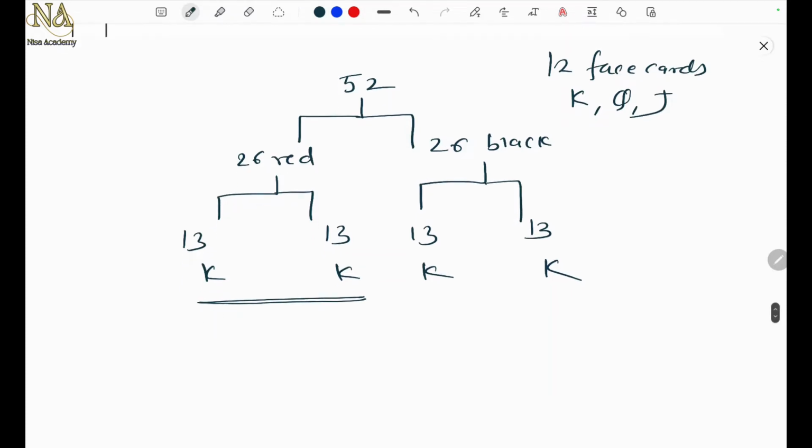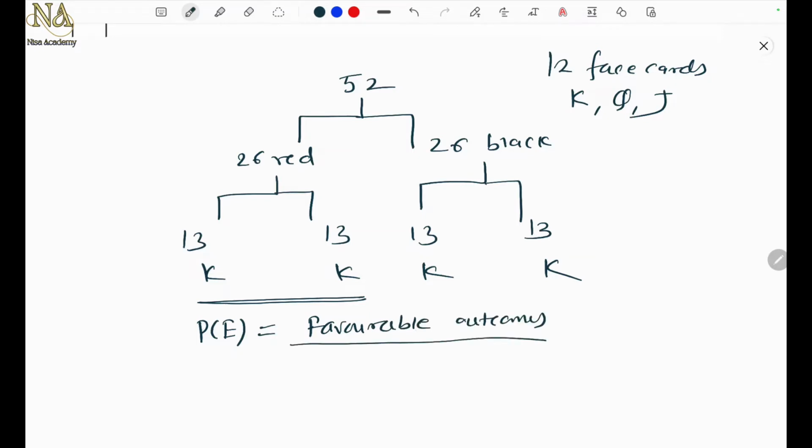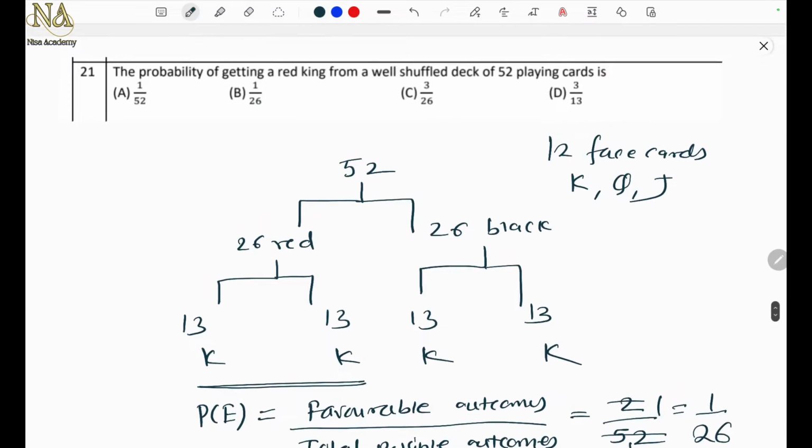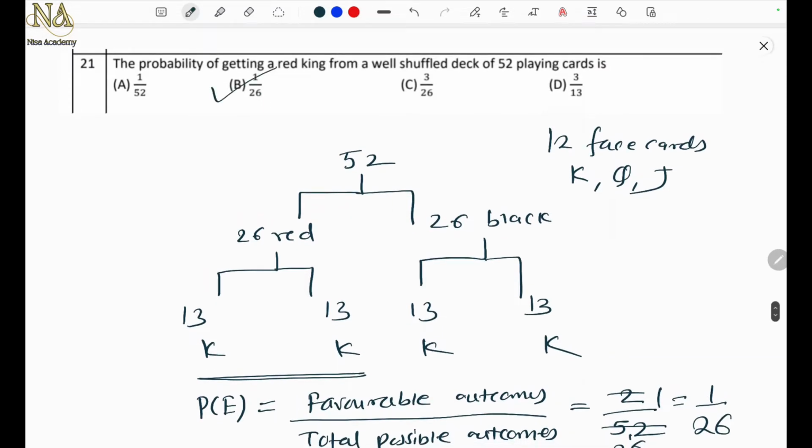So let's write probability of the event. Favorable outcomes upon total possible outcomes. So favorable are 2, total possible are 52. So 2 1s are 2, 2 2s are 4, and 2 26s are 52. So the answer is 1 upon 26. Yes, option B. Okay. Next problem.